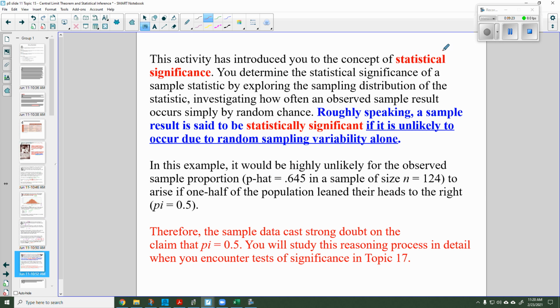This leads us to the concept of statistical significance. And you have to think about this; it's like a double negative. Something is statistically significant if it is unlikely to occur due to just random sampling variability.